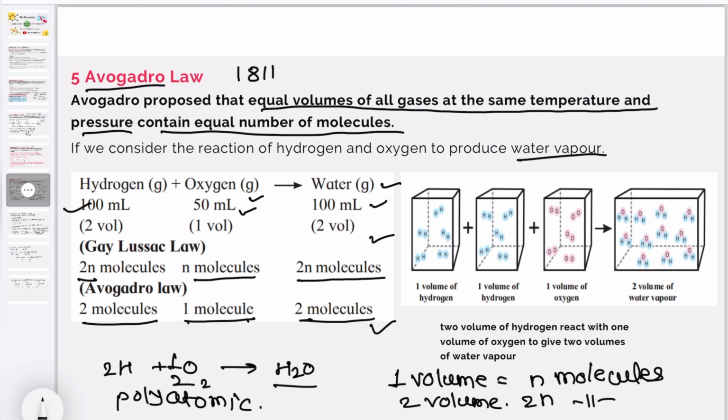This is the diagrammatic representation of the water vapor. First, one volume of hydrogen gas combines with one volume of hydrogen gas, that means both combine to form 2 volumes, and here that means 2n molecules. Here 1 volume of oxygen, that means n of oxygen, and here 2n of hydrogen form the 2 volumes of water molecule, that means 2n of water vapor, according to Gay-Lussac's law and Avogadro's law.